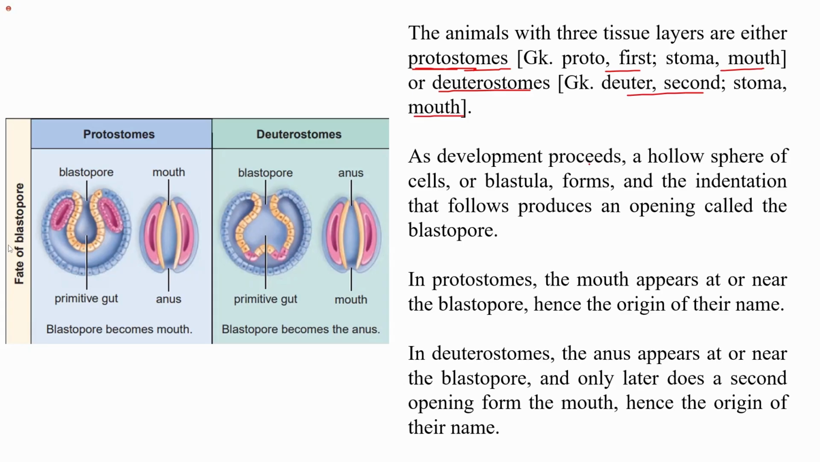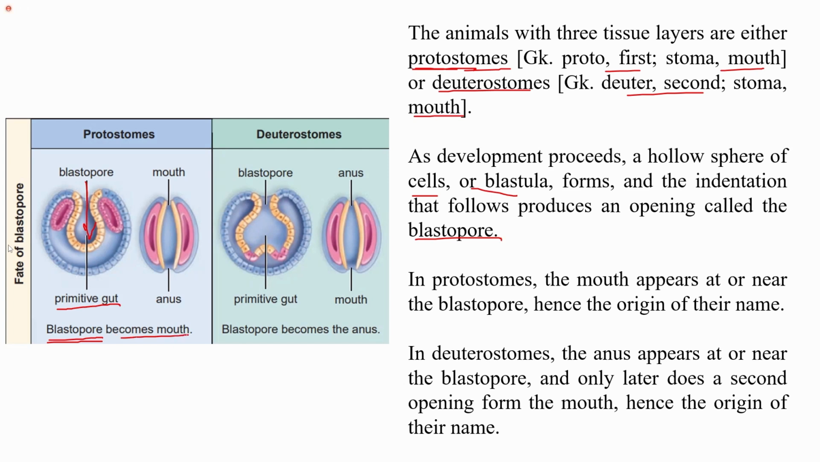During development, a hollow sphere of cells, known as the blastula, is formed. As development proceeds, the indentation, that is, the depression that follows, produces an opening which is called the blastopore. So a pore-like structure is formed in the blastula, known as the blastopore. This opening is formed by the indentation of the blastula cells, and this is known as the primitive gut.